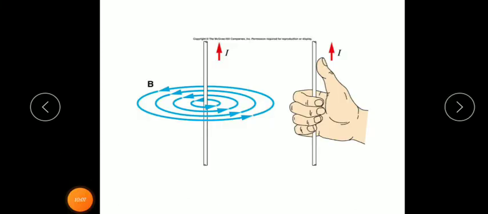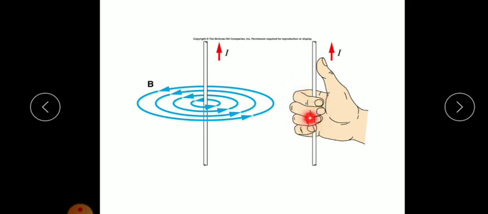So in this condition, we are able to find the direction of current by using the right hand thumb rule. The right hand thumb rule says that imagine that you are holding this current carrying conductor in your right hand, so that the thumb indicates the direction of current and the other fingers indicate the direction of the magnetic field.